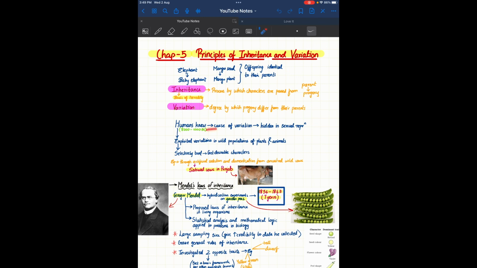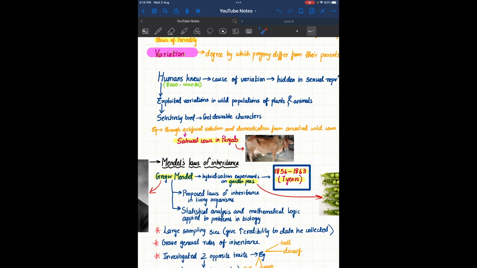Now, humans knew the cause of variation is hidden in sexual reproduction. That is, back then, 8000 to 1000 BC itself, humans came to know that the cause of variation is hidden in sexual reproduction itself. Now what did the humans do? They exploited the variations in wild populations of plants and animals. They tried to investigate and find out how this is happening. Of course, they cannot do this in humans. So they selectively bred to get desirable characters.